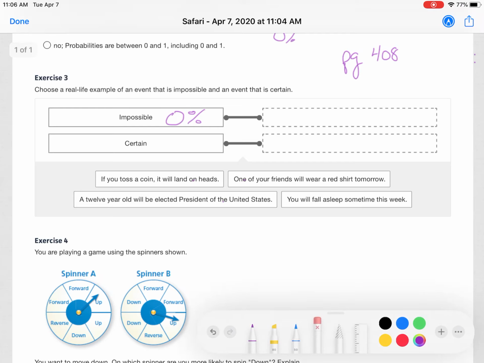And then you're going to do the same thing with certain. Certain means 100%. It will absolutely certainly happen. There's no chance that it can't happen. It absolutely has to happen. So you're going to pick one of those 4 and drag it up there.